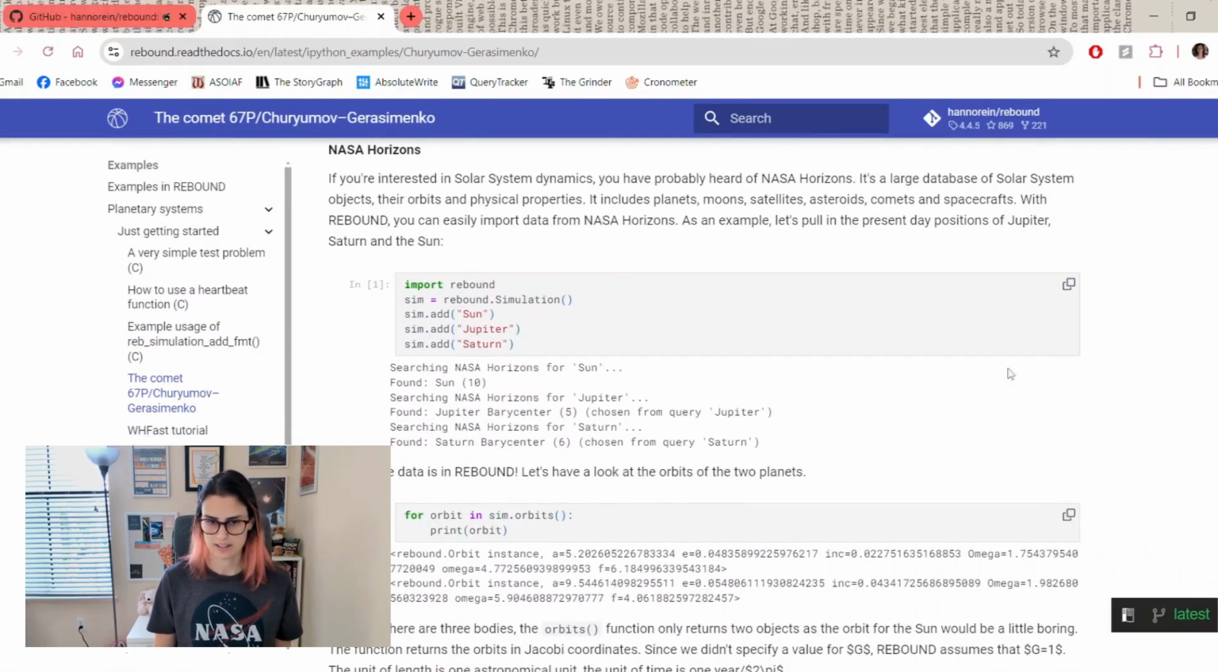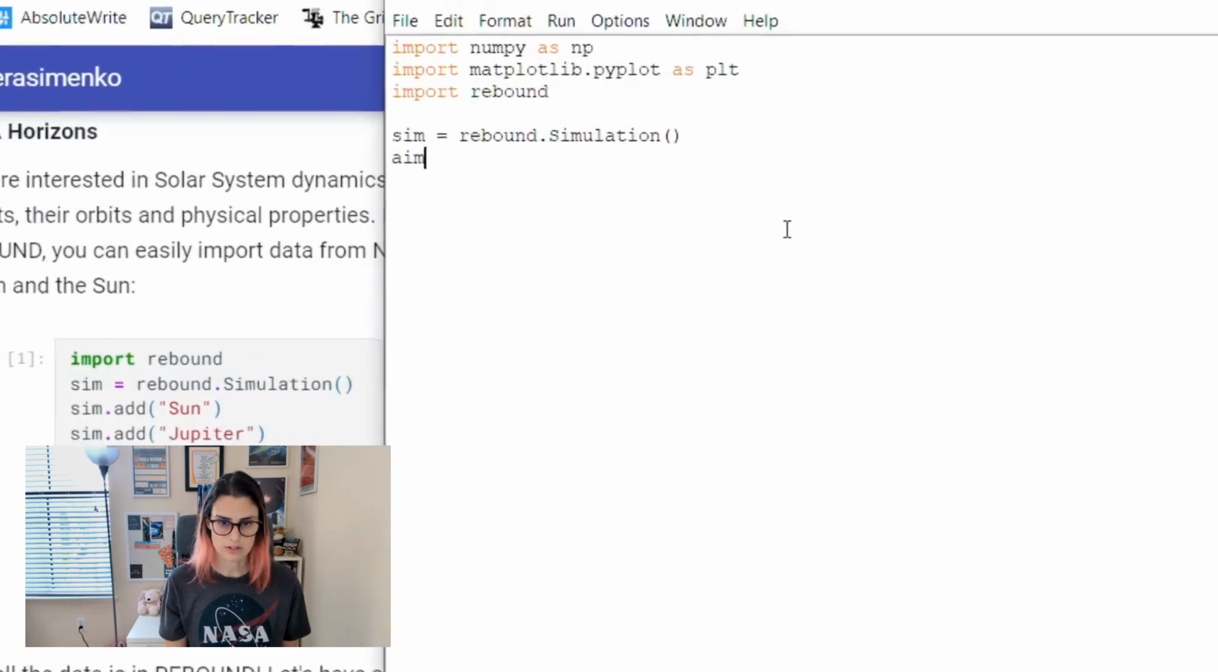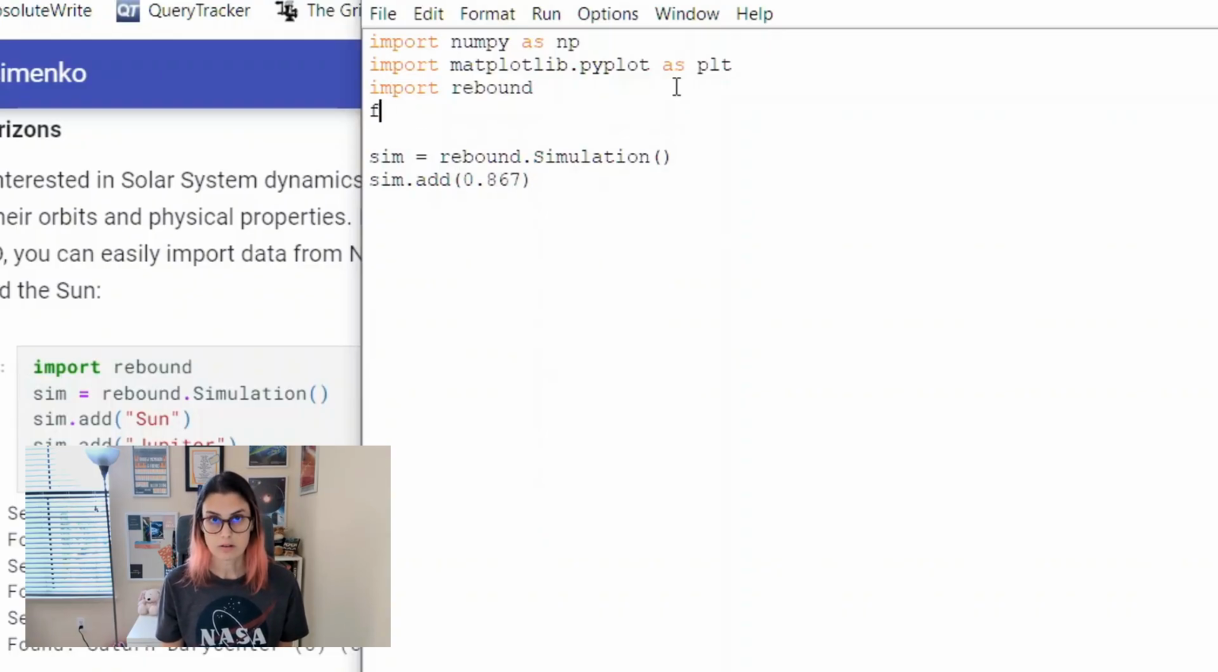Okay, that's right. I don't have to do anything for simulation class. I just need to instantiate it. So we're going to add a star, and this star, 94 Aquarii b, has a mass of 0.867 solar masses. And I believe solar masses is the default mass unit for REBOUND, so I don't need to specify that. I'll bring in the units from AstroPy too.